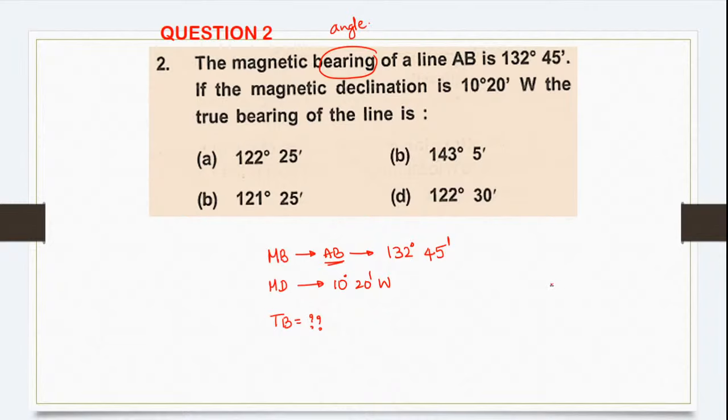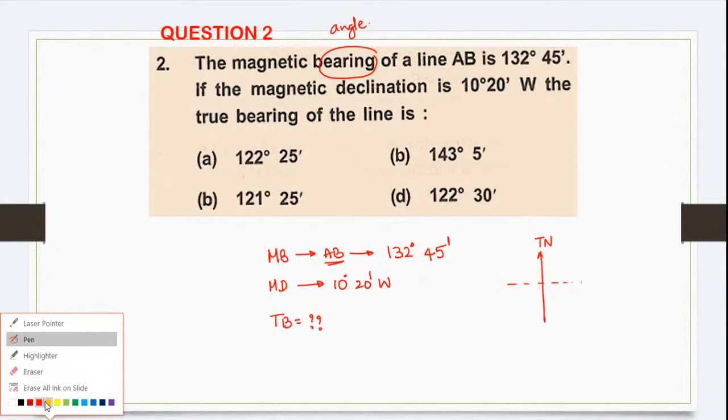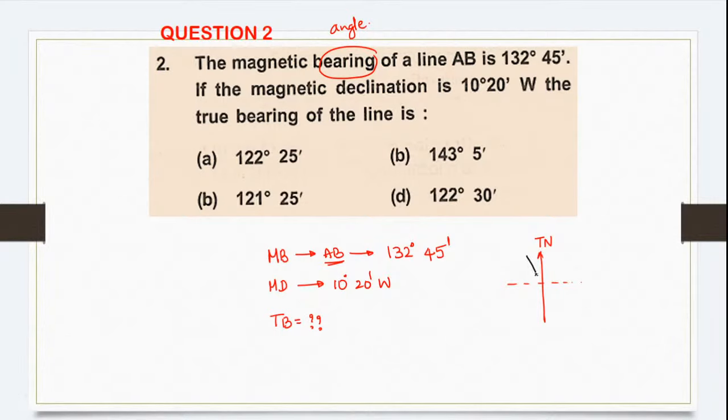Now what will happen is, say this is your true north, but the magnetic north might be either here like this, or it may be on the other side. Let me first finish one side. So this may be your magnetic north. If you observe, this has declined towards west. This difference is called declination.